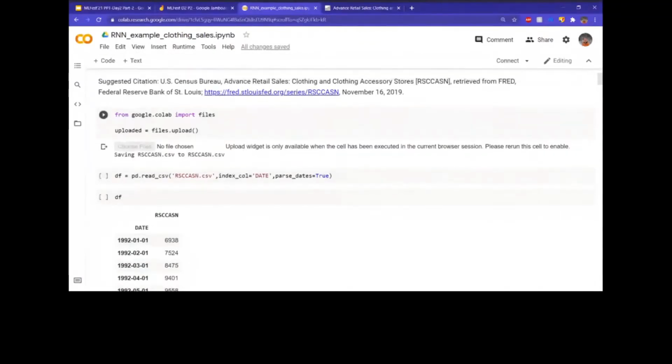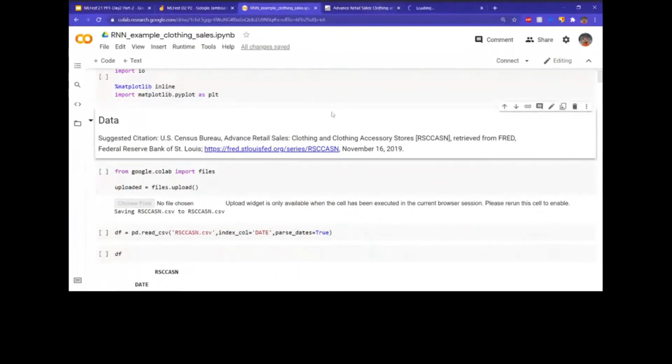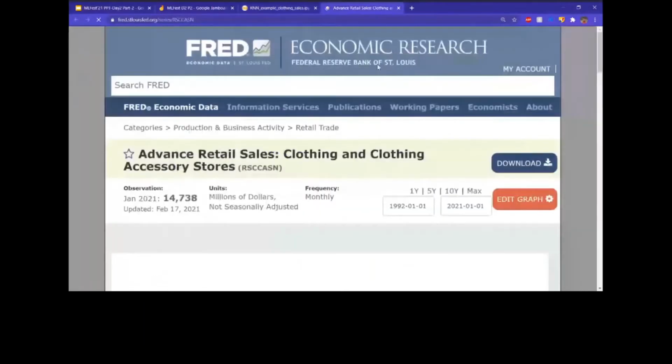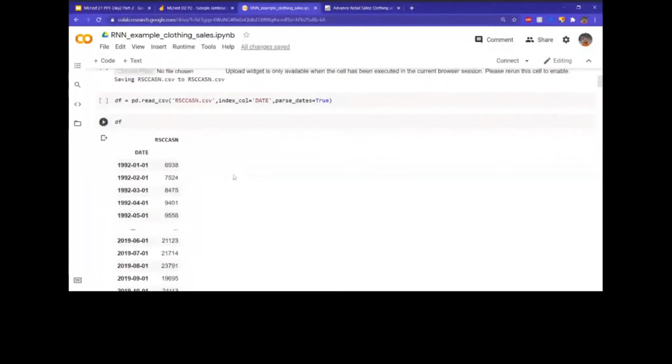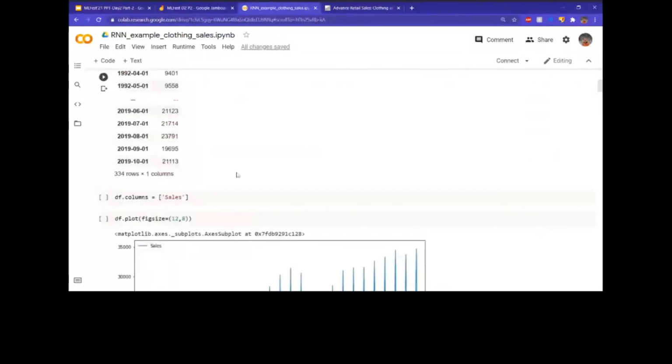So let's look at the data real quick. I got it from this site. You can check that out, and that's where you will be downloading the dataset if you want to do this yourself. So this is the dataset. I'll read it using the usual pandas stuff. Now this is the dataset.